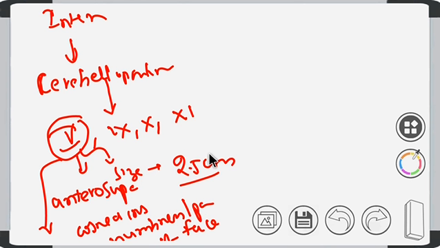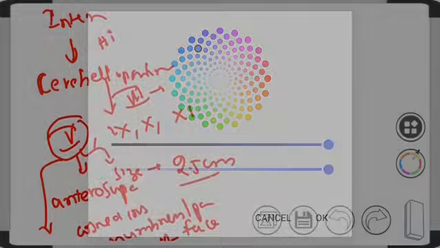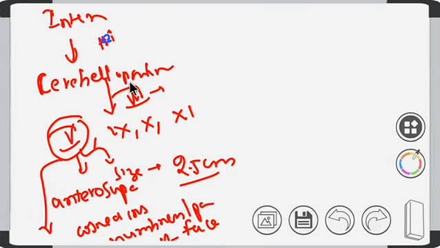Then even the seventh cranial nerve will also get involved. What will be the symptoms of the seventh cranial nerve? There is one sign here: Ichelberger sign.